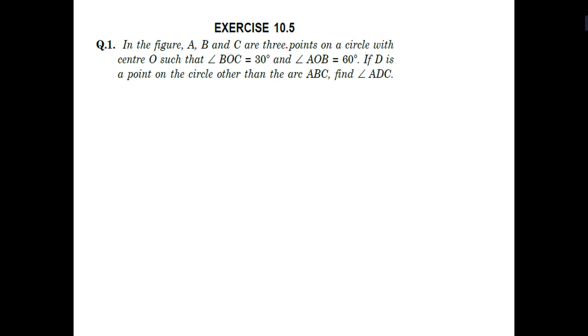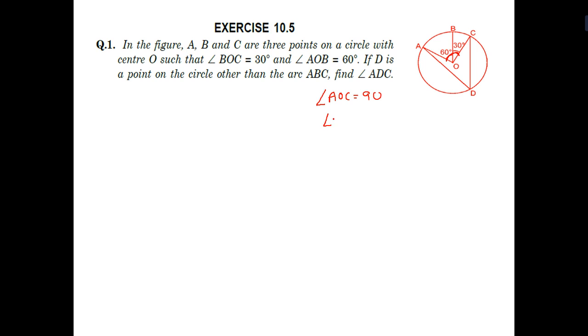Now we go for exercise 10.5. In exercise 10.5, in the figure A, B, C are three points on a circle with center O. So we have to first see the figure. If D is a point on the circle other than arc ABC, find ADC. So first of all we have to find AOC. That is, AOC is equal to 90 degrees.